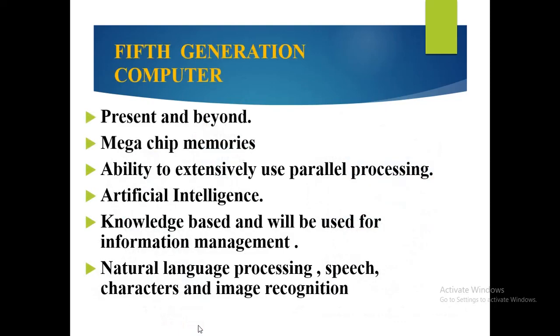Artificial intelligence, and they are knowledge based. They can manage information. They have natural language processing capability, and speech, characters and image recognition as well. They also contain mega chip memories. These are some of the characteristics of the fifth generation computer.